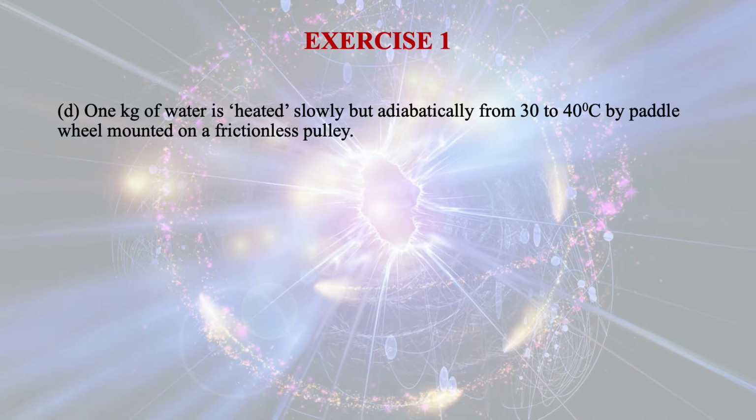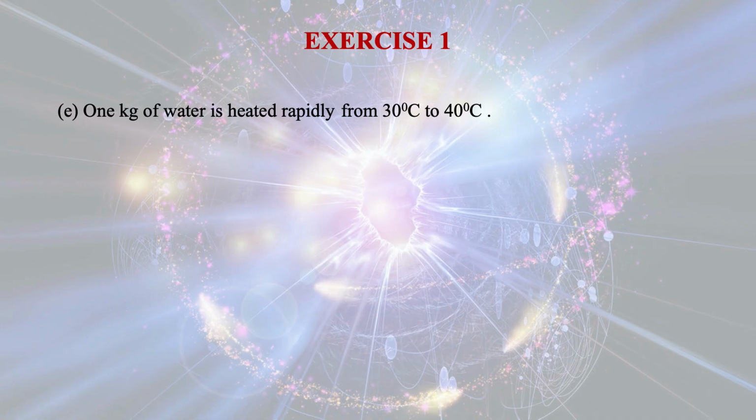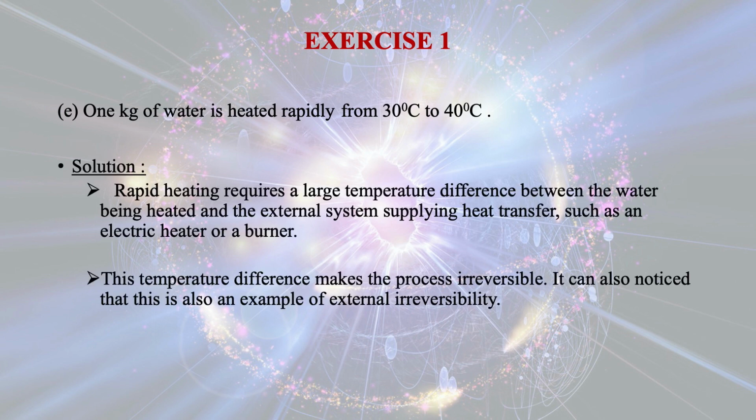Next case: 1 kg of water is heated slowly but adiabatically from 30 to 40 degrees centigrade by a paddle wheel mounted on a frictionless pulley. The process obviously is irreversible. Next example: 1 kg of water is heated rapidly from 30 to 40 degrees. Rapid heating requires a large temperature difference between the water being heated and the external system supplying heat, such as an electric heater or a burner. This temperature difference makes the process irreversible.